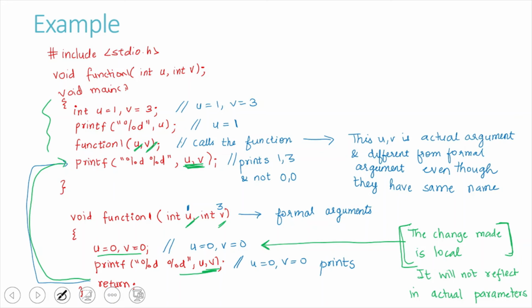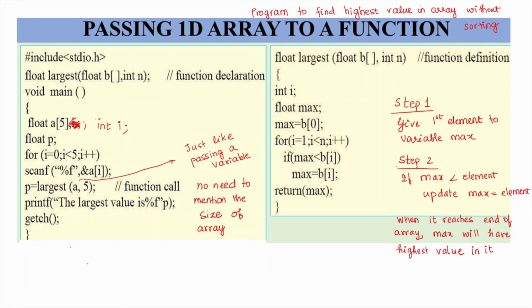So we have to understand two points from here. The actual arguments and the formal arguments are different even though they have the same name, and only a copy of those variables is passed over here. That is why the change that is made over here is local and it will not be reflected in the main function. Next, let us see how to pass a one-dimensional array to a function.